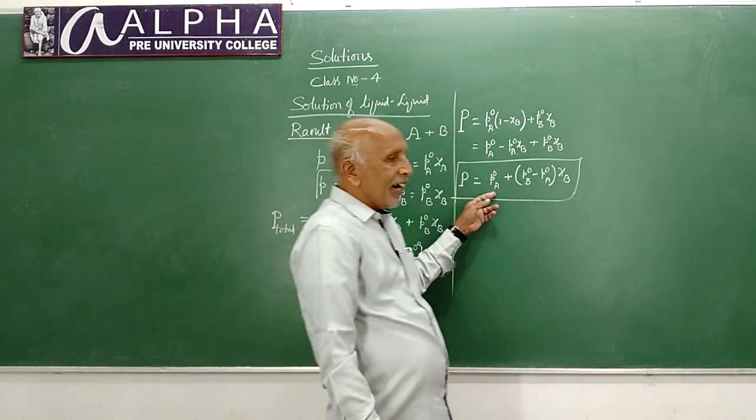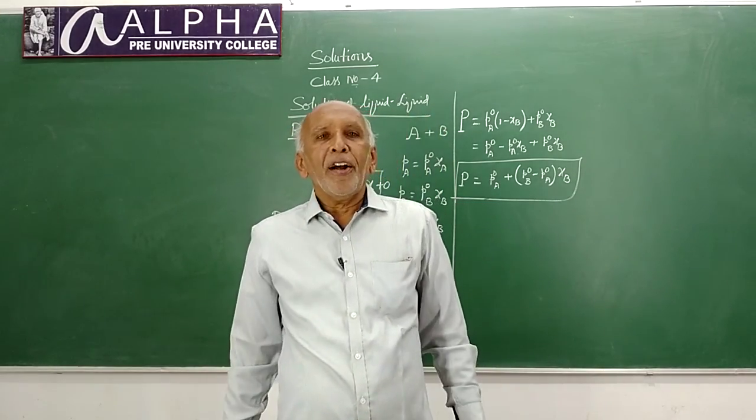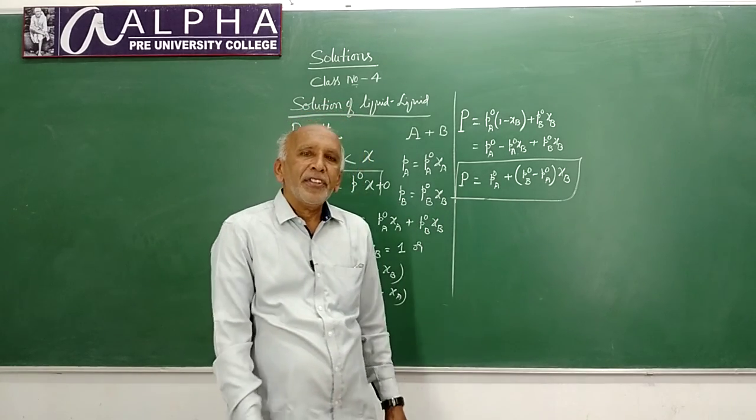This is another form of Raoult's law or Raoult's equation.